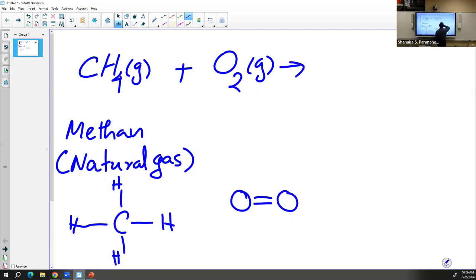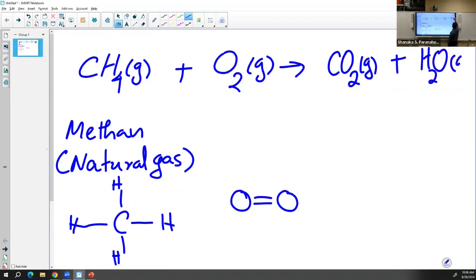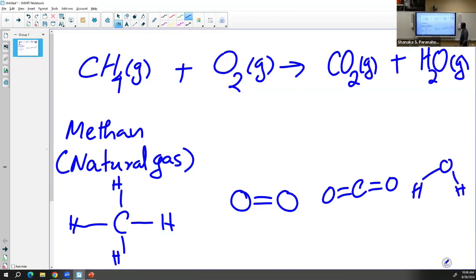So this is going to produce carbon dioxide, and it's a gas, and water. Water is going to be in the gaseous state, so that's why we don't see water when we burn natural gas. So carbon dioxide is a molecule with 2 oxygen and 1 carbon like this. So we already know the formula of water, right? 2 hydrogen and 1 oxygen.